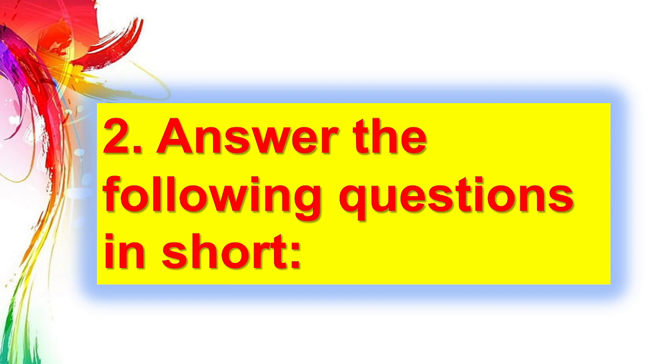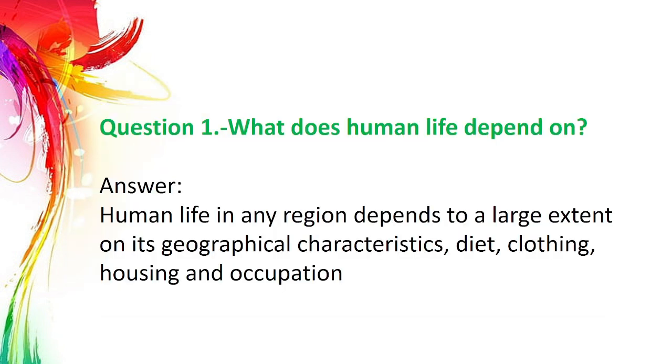Now the second question. Answer the following questions in short. In that question first, what does human life depend on? See student, here is the answer. Human life in any region depends to a large extent on its geographical characteristics, diet, clothing, housing and occupation.